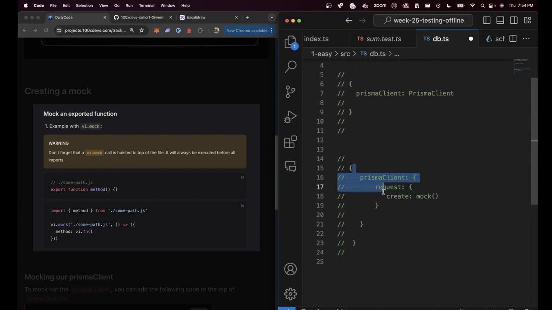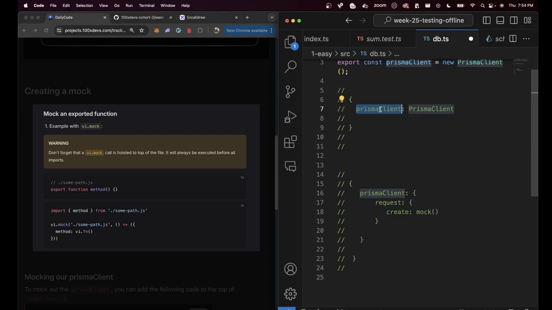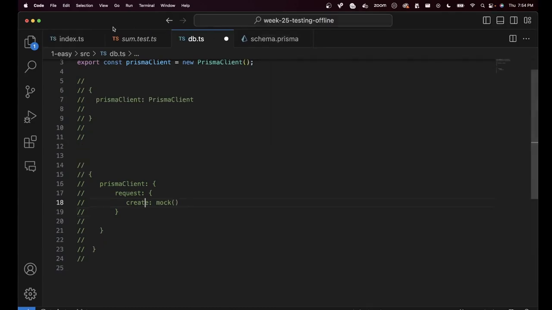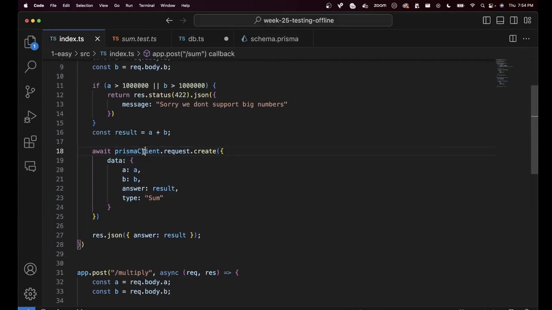Harkirat, why this complex object? Why did you not say I want to mock out Prisma client? Why are you saying you want to mock out prismaClient.request.create? And the answer is, if you go to index.ts, what am I using? I'm using prismaClient.request.create. I want this whole function to get mocked out.